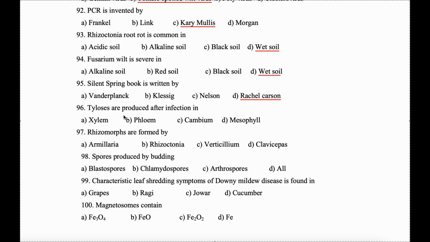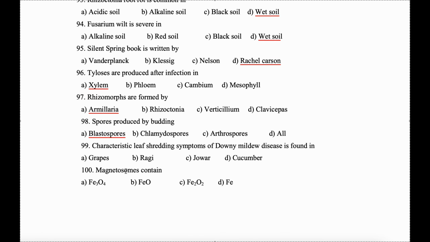96. Tylosis are produced after infection in xylem vessel. 97. Rhizomorphs are formed by Armillaria. 98. Spores produced by budding, that is blastospores. 99. Characteristic leaf shredding symptoms of downy mildew disease is found in which crop? Jowar.